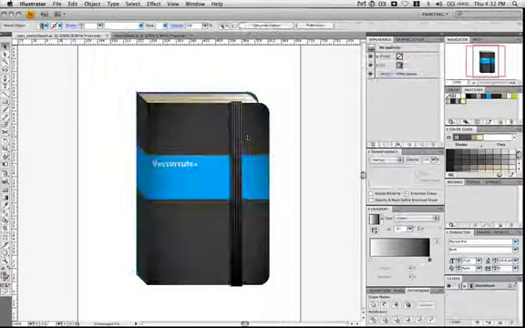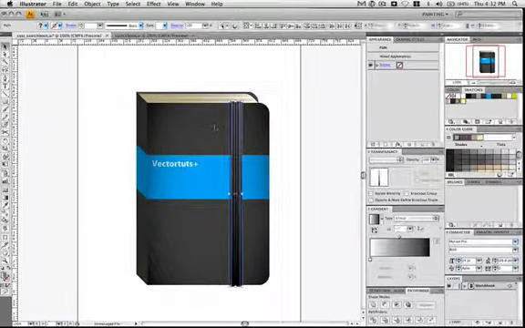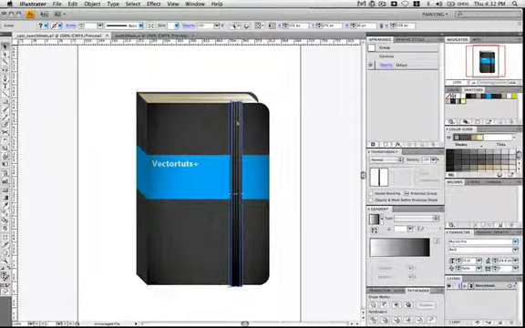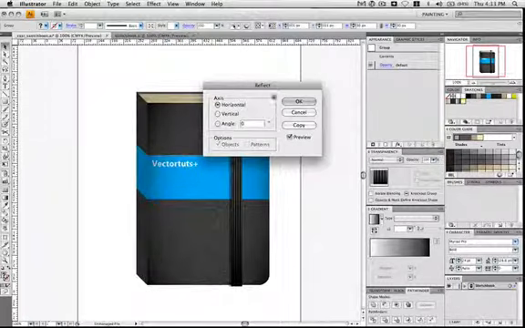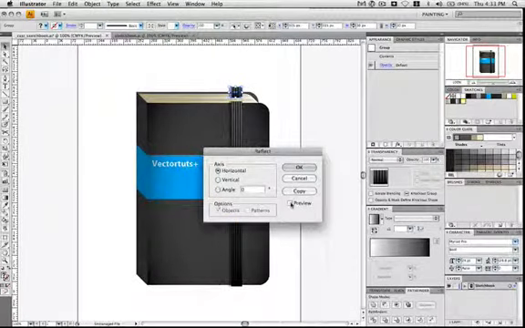Just selecting all these shapes underneath the band, and I'm locking them for a moment. That way I can grab all three of these shapes that we've just made and group them. I'm hitting Command C, Command F to make a copy. And for the height, I'm going to change it to 30 pixels. Then drag it up and go to Object, Transform, Reflect.